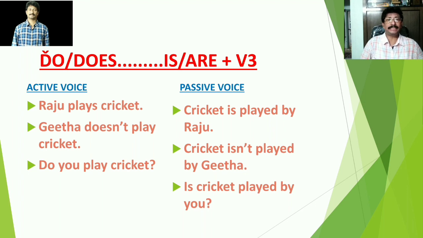What changes have been done with plays? Plays is a V1 form. How is the V1 form changed here? Is played. So why have we inserted is played instead of are played? Why did we prefer is instead of are? Because cricket is a singular subject, a singular auxiliary verb, or supporting verb or helping verb, has been implanted here. If a plural subject is there, then it is followed by are instead of is. Now, is played is followed by a fixed preposition by.